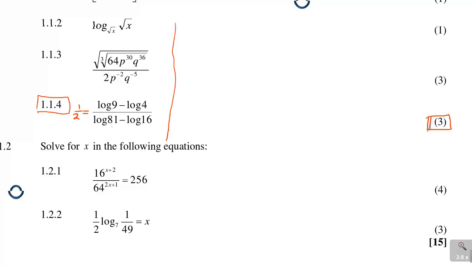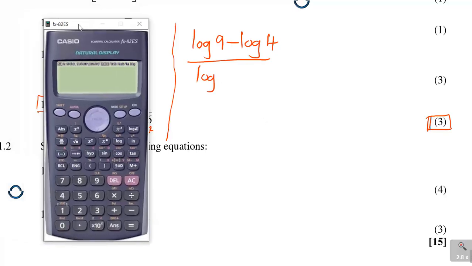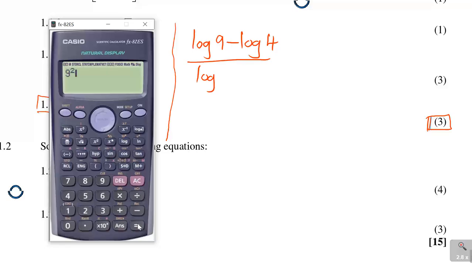What is 81? 81 is 9 squared. What is 16? 16 is 4 squared. So you see what I'm talking about? So you'll have here log 9 minus log 4 over log, again to test what I'm saying is correct. Now if you say 9 squared, you see it's 81, and 4 squared is 16.